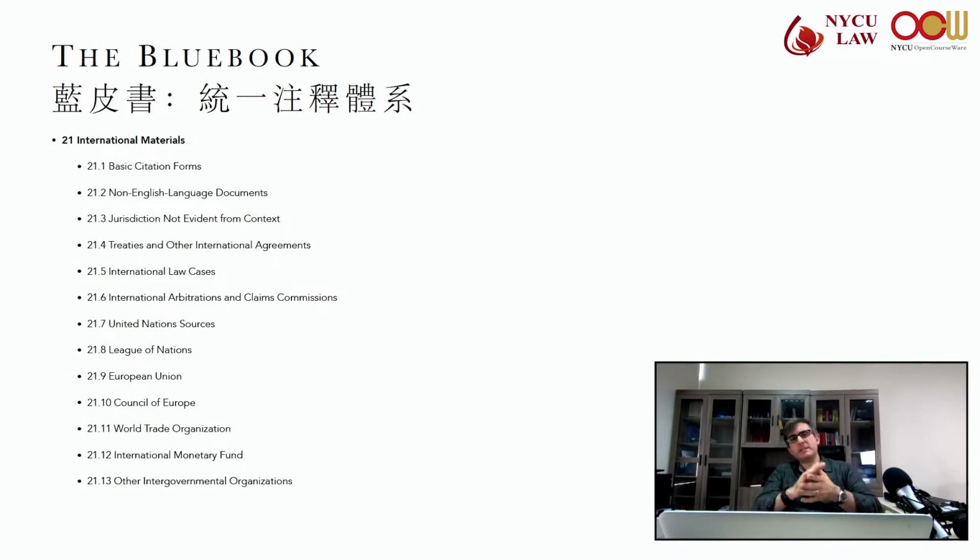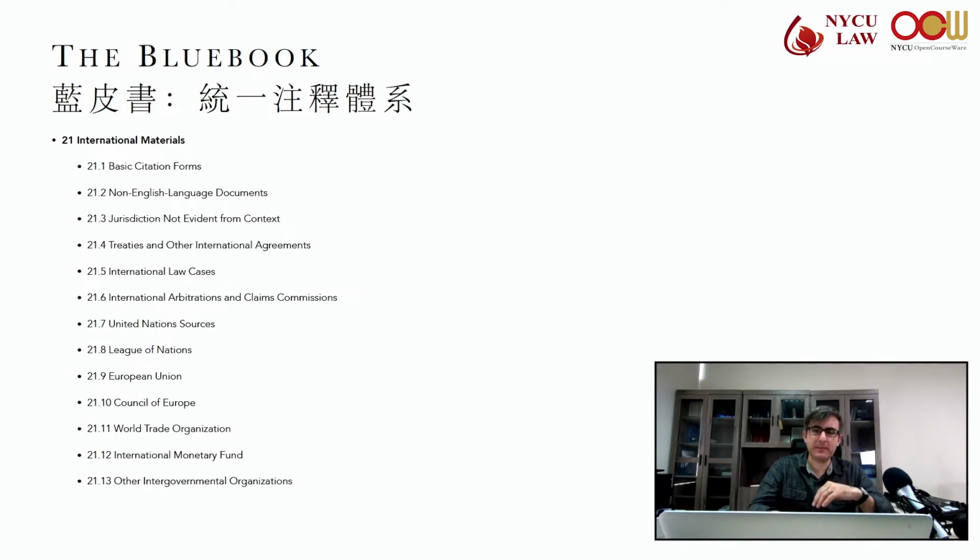So basically, the international law cases should include the name of the case number, the reporter, if there's any, the characterization of the decision, like if it's a judgment, or if it's not a final judgment, like a provisional measure, a pin site, and a parenthetical, including the date, and then the name of the court if it's not apparent by the citation.